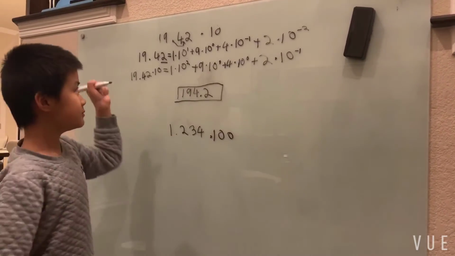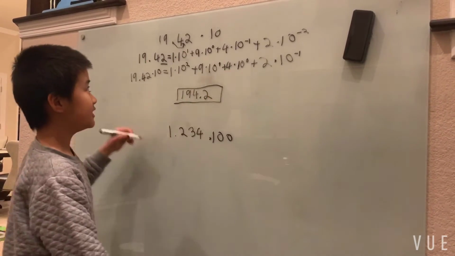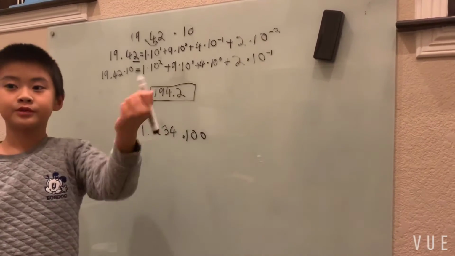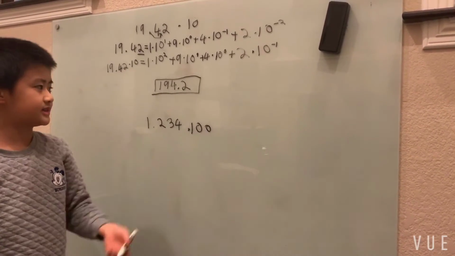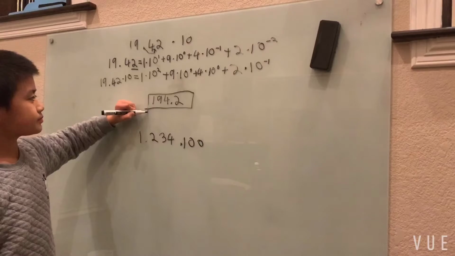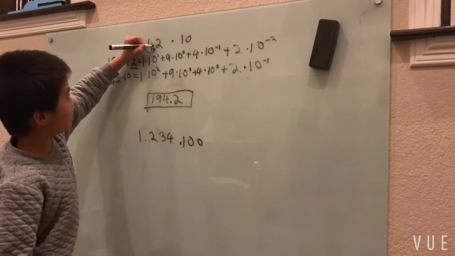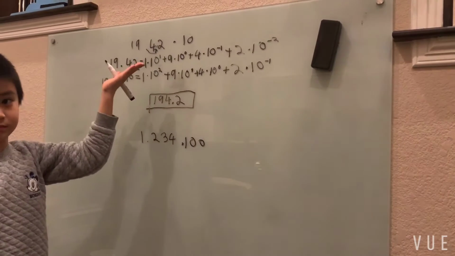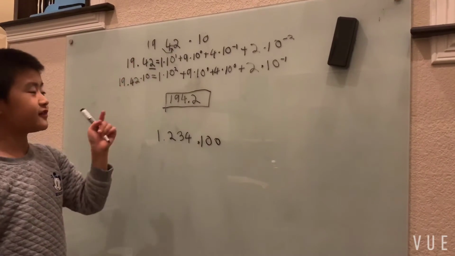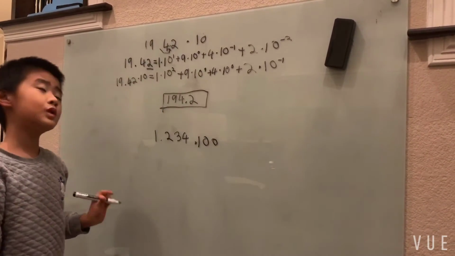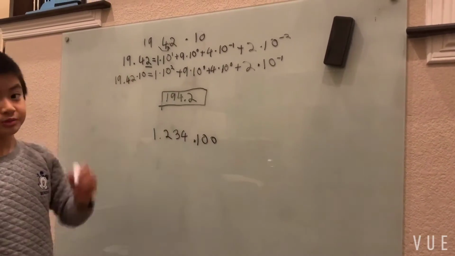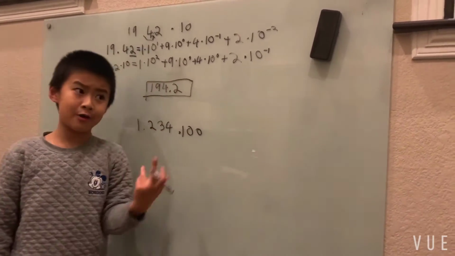We just slide our decimal point, whatever number of spaces, to the right. So if I were to erase this decimal point and put it here, what's my answer? 194.2. That's what happens when we multiply a number by a power of 10.